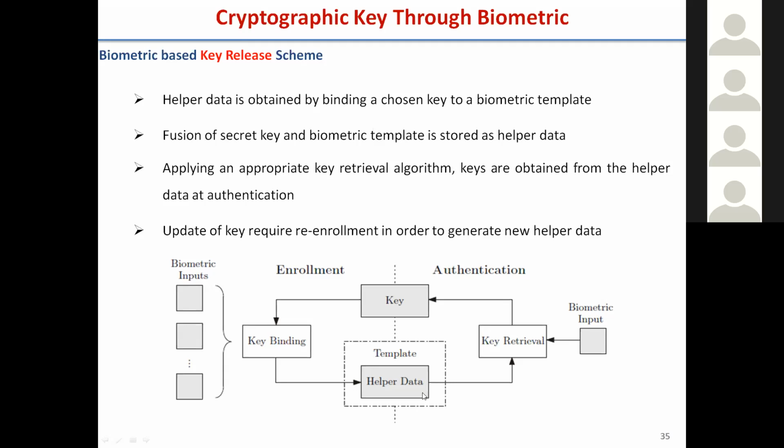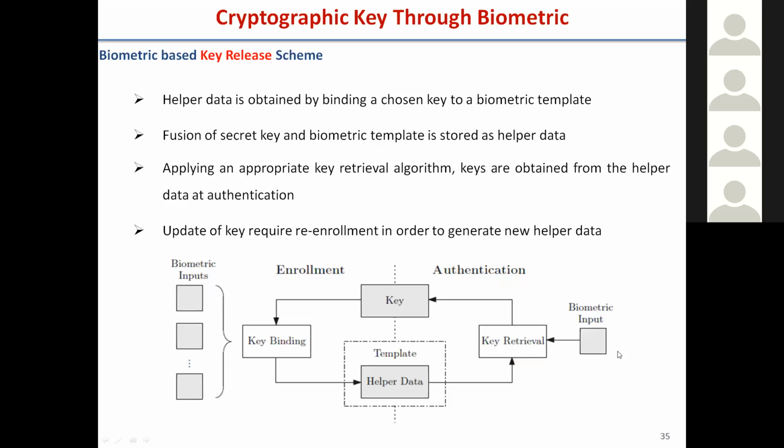This is the template here. What is the property here? From the helper data, we cannot go back and extract the key. The key can only be extracted when we give the biometric input. If we require retrieval of the key, we give the biometric input, and the helper data is there, and this retrieval algorithm releases the key only when we give the biometric input.